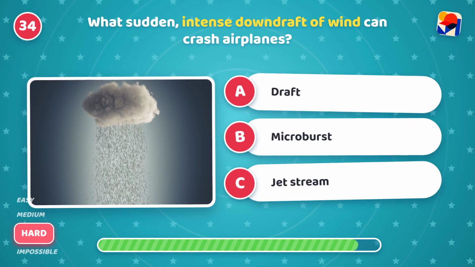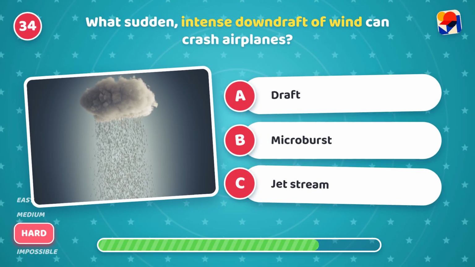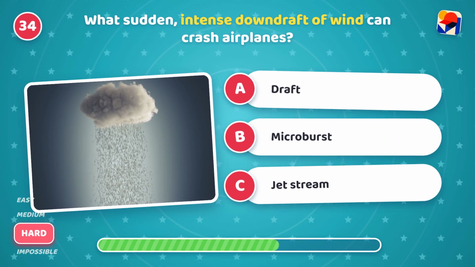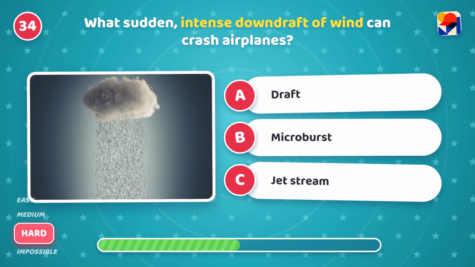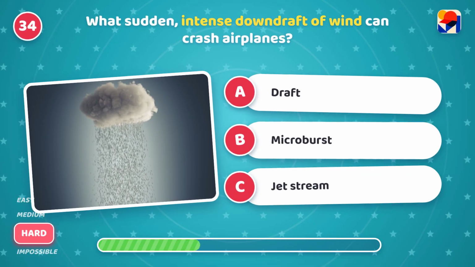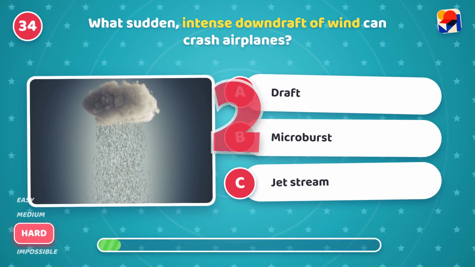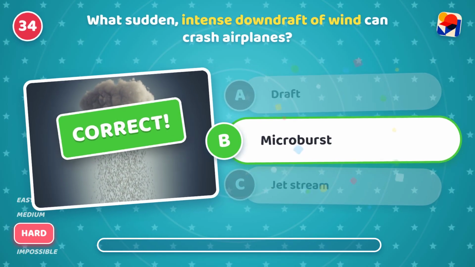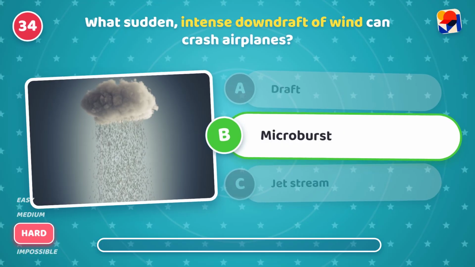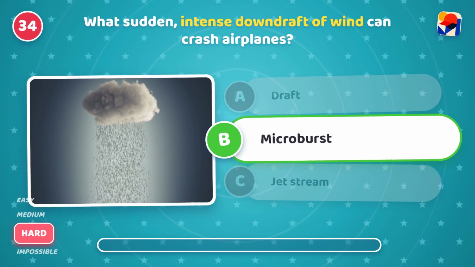What sudden, intense downdraft of wind can crash airplanes? Is it A, draft, B, microburst, or C, jet stream? It's B, microburst. Whoa, a powerful blast of sinking air.